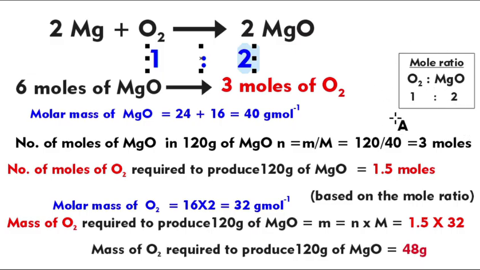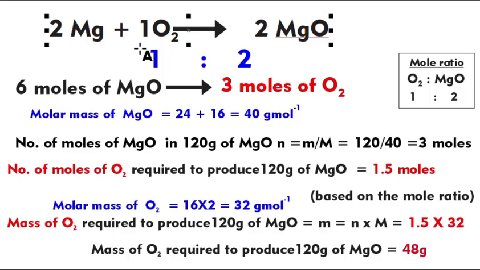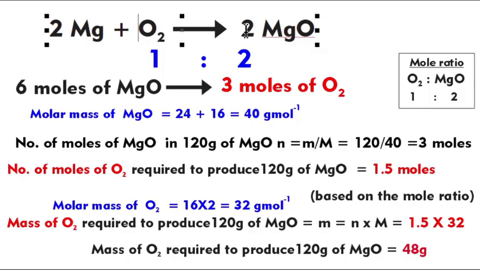Looking at the equation, we see 2 magnesium react with 1 oxygen. In front of oxygen nothing is written, that means 1. So 1 mole of oxygen gives 2 moles of magnesium oxide. To give 6 moles of magnesium oxide, how many moles of oxygen are required? That is a simple calculation. Take the ratio. You get 3 moles of oxygen. So the answer is 3 moles of oxygen.